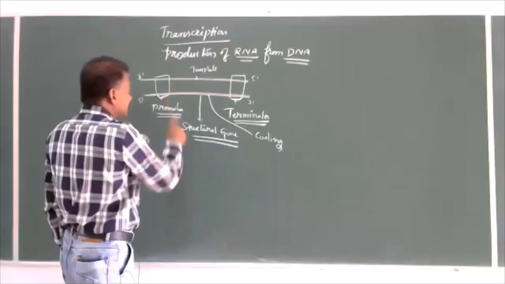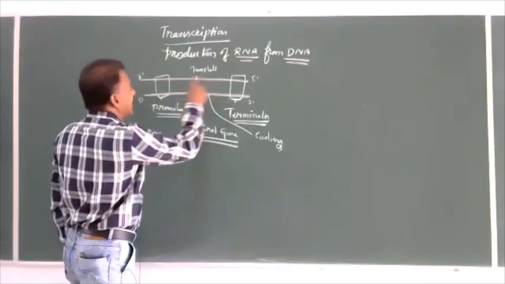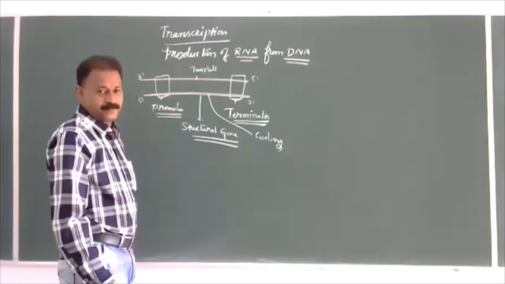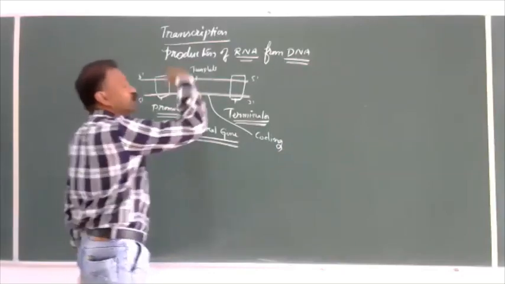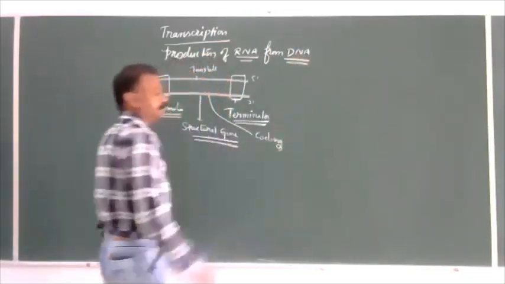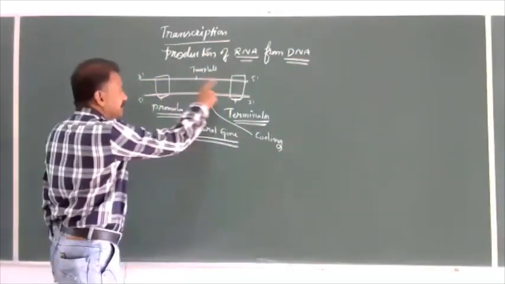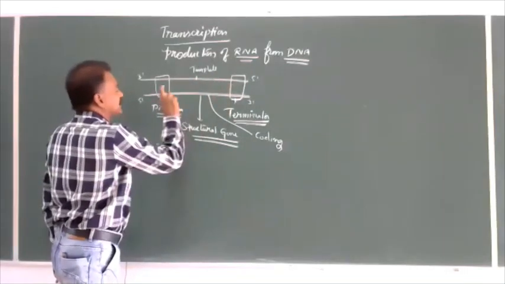Here, structural gene means the area of DNA which has to be expressed in the form of a protein. And this area is flanked on both sides.